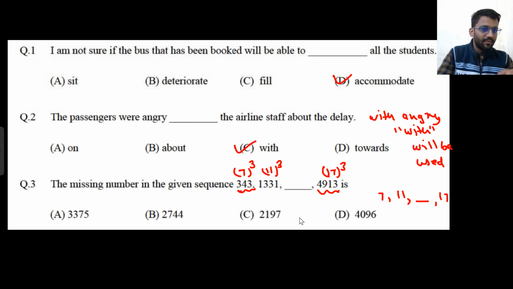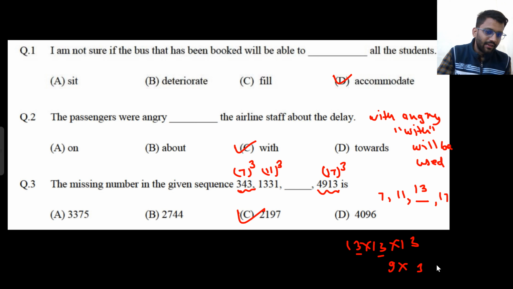So they are talking about prime numbers. First 7, then 11, and then 17. What is the prime number we missed? That is 13. So what will be 13 cube? In the end, it will have 7. So this will be the answer. I did not calculate the 13 cube, I just put option C. How did I do that? 13 into 13 into 13. What will be your last number? 3 into 3 is 9, and 9 into 3 is 27. In the last, you will have 7. So the only option there is 2197.